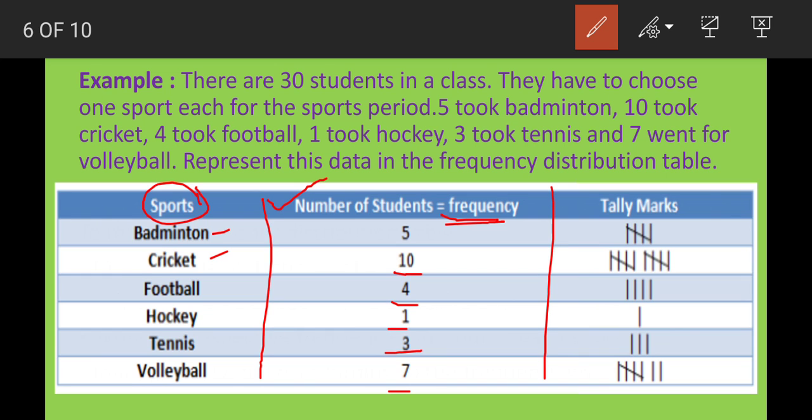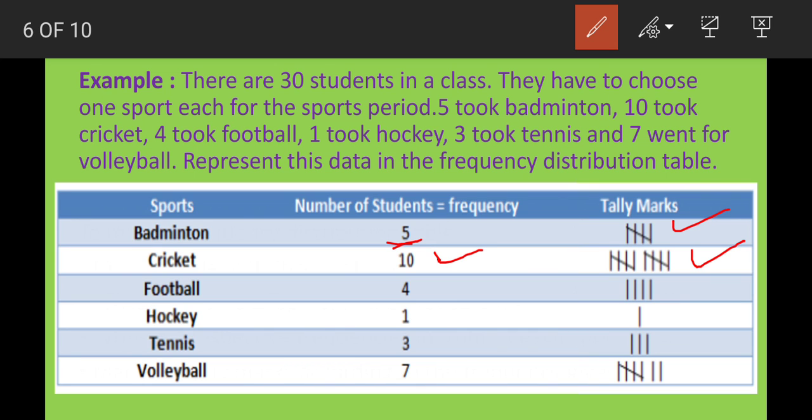Last one, the third column, represents tally marks. We have to draw the tally mark for each sport. The number for badminton is 5, so here we write the tally mark for 5. Then second, cricket is 10, and the tally mark for that is 10.